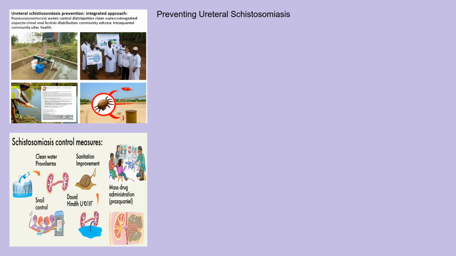Preventing ureteral schistosomiasis primarily involves interrupting the parasite's life cycle. This includes improving sanitation and providing access to clean water to reduce the exposure to contaminated water sources. Educating communities about the disease and its transmission is also essential. Control measures can include snail control in freshwater habitats to reduce the snail population that harbors the parasite. Mass drug administration of praziquantel to at-risk populations can also be an effective strategy for reducing the burden of the disease.